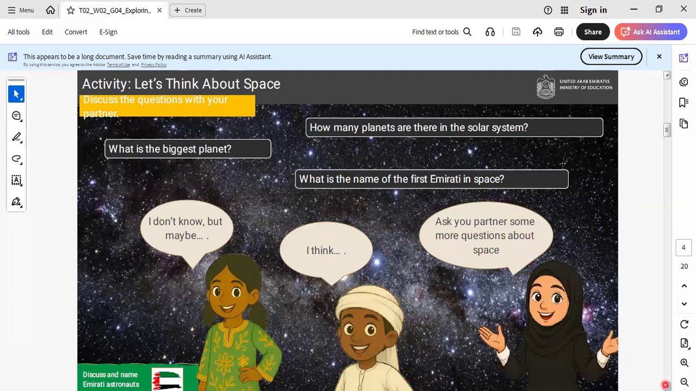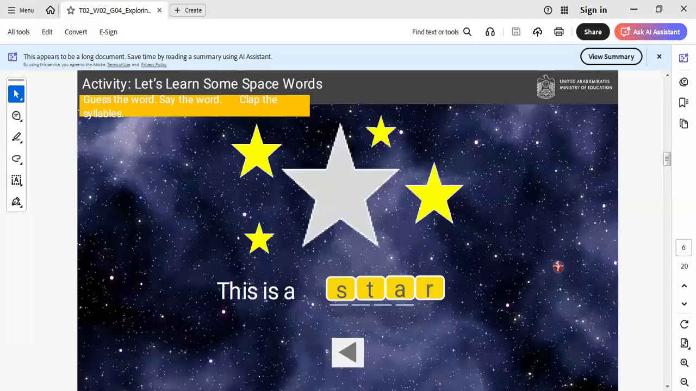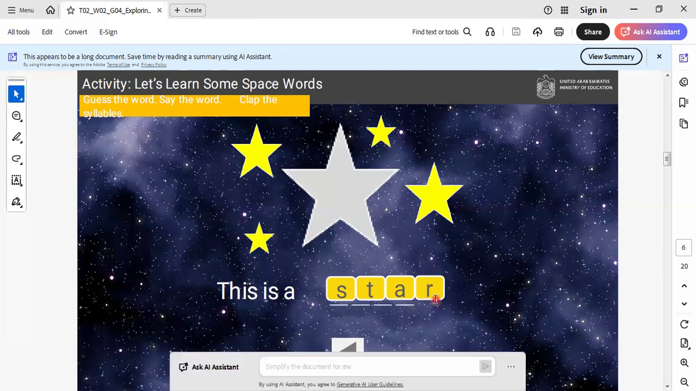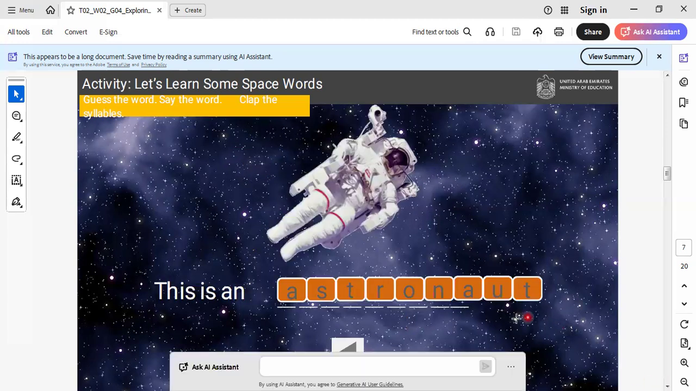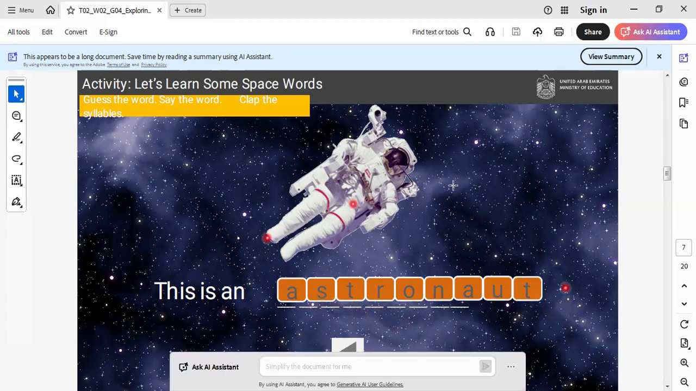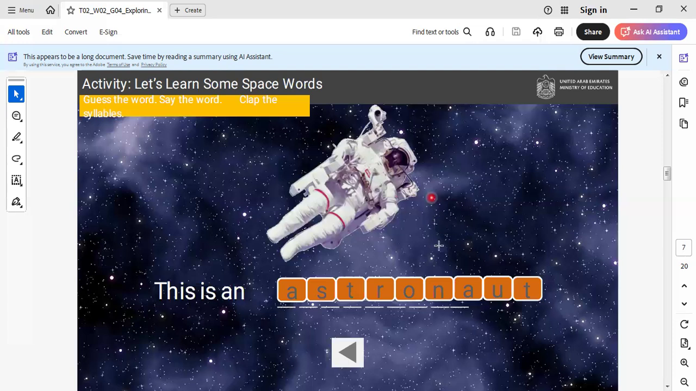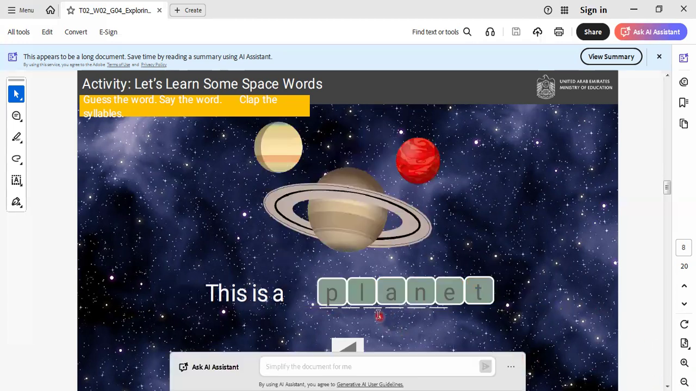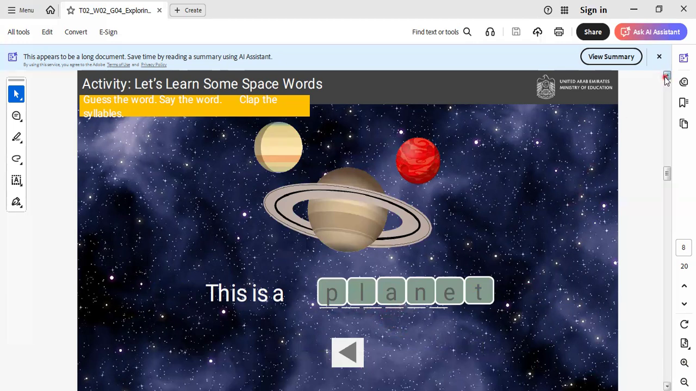Let's go to another item here. This is a star. I would like you to repeat with me. Star, star, star. Let's go to another one. Here it says astronaut, astronaut. An astronaut is the one who travels in space. You say astronaut. Let's go to another one. Planet. This is a planet. Planet. I repeat again and you repeat after me.